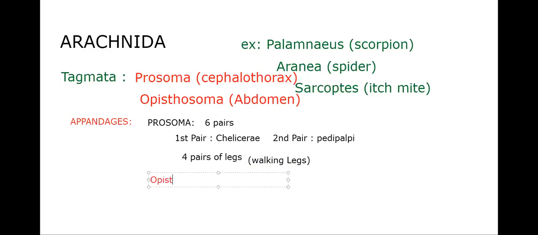We said the body is divisible into prosoma and opisthosoma. Opisthosoma is further classified into mesosoma and metasoma. So we need to list out the mesosomal appendages. Here, mesosomal appendages are modified into book lungs. Sorry, book lungs. Earlier in Xiphosura, we saw book gills.